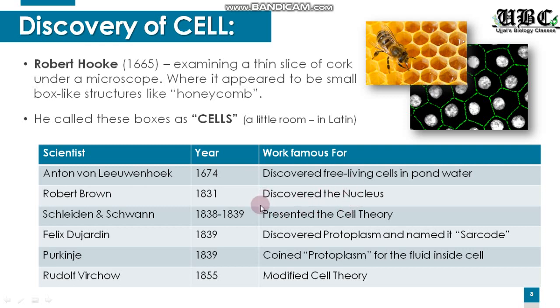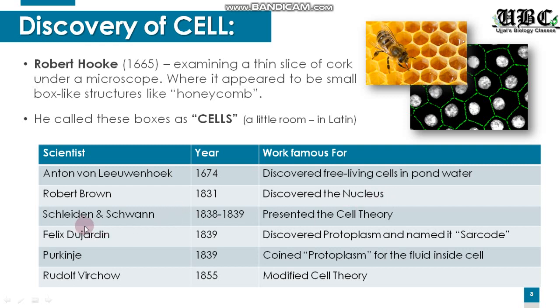Over here you can notice that this circular structure inside is very prominent. This is nothing but the cell nucleus. Robert Brown in the year 1831 discovered the nucleus inside the cell.